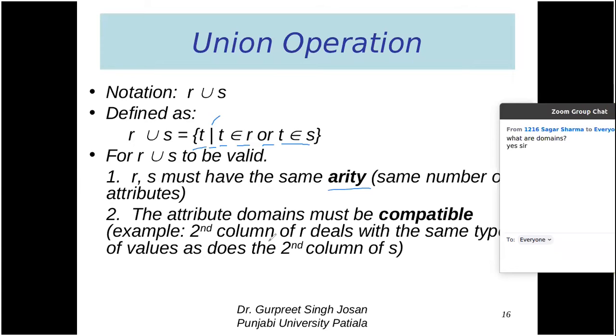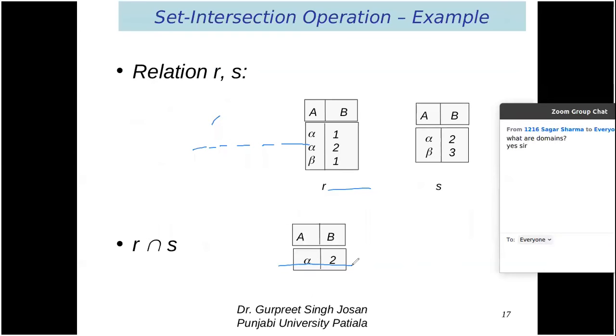For example, the second column of R deals with the same type of values as the second column of S. That's why they are union compatible. So I hope it is clear now what R union S is. It is all the tuples where the tuple belongs to R or the tuple belongs to S. Tuple here means row. So we are including all the rows in the result where the row belongs to the first table or the second table, and in this way we are removing the duplicacy.